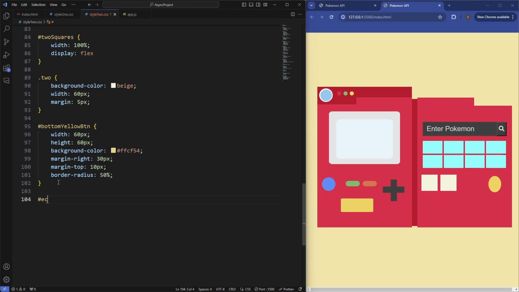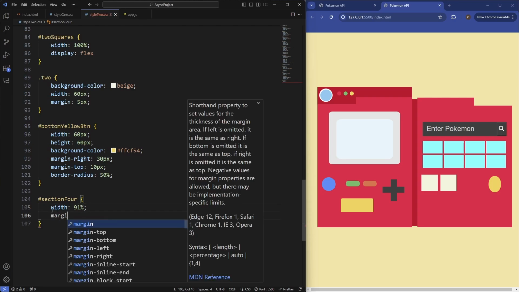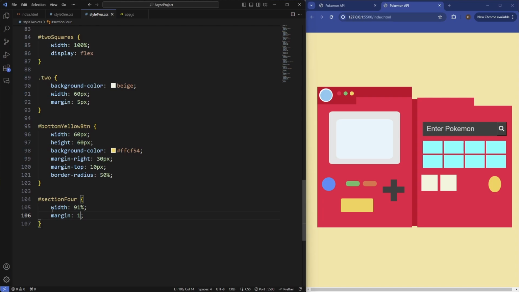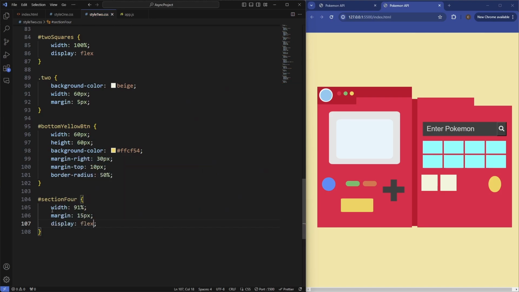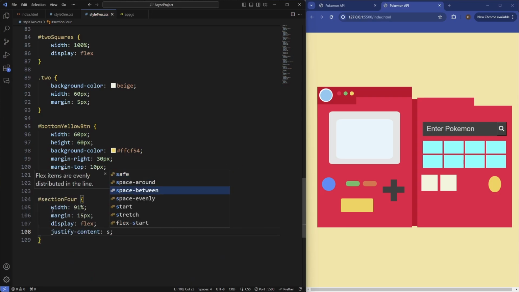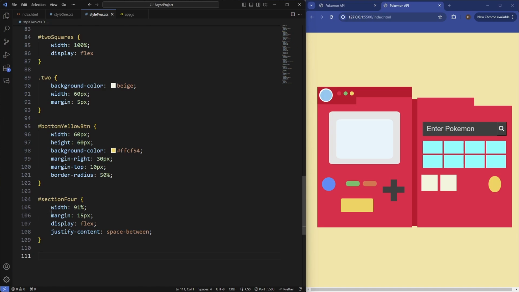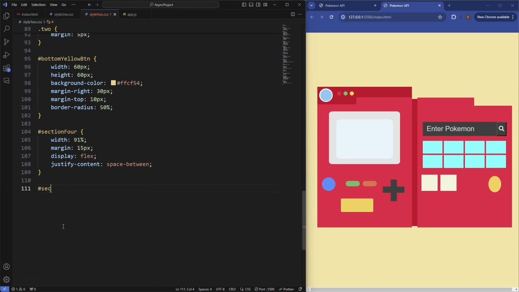So grab section 4, set the width of this to be 91%, margin to be 15 pixels, display flex, and then justify content space between, and then we'll just target those 2 divs.